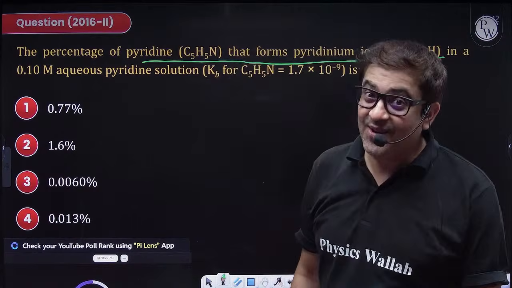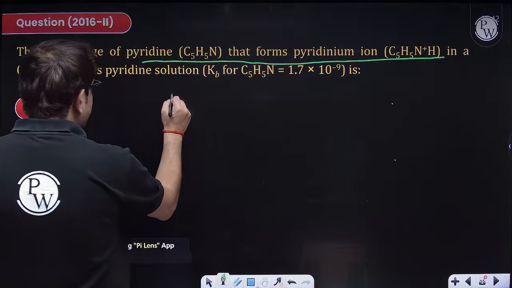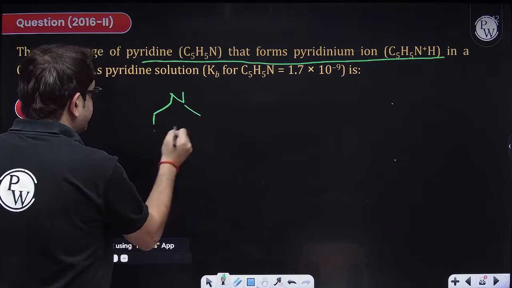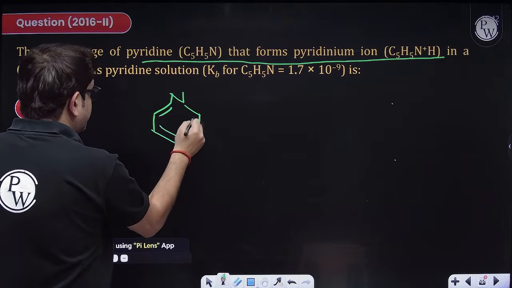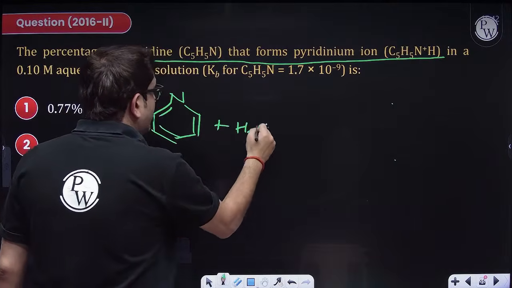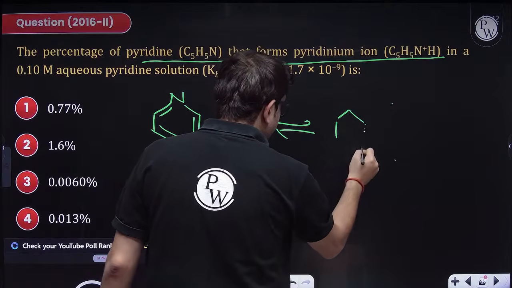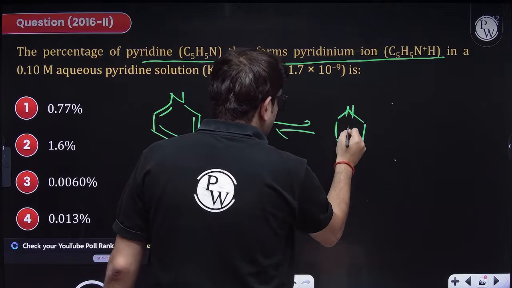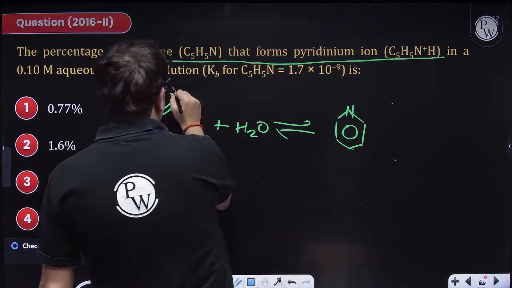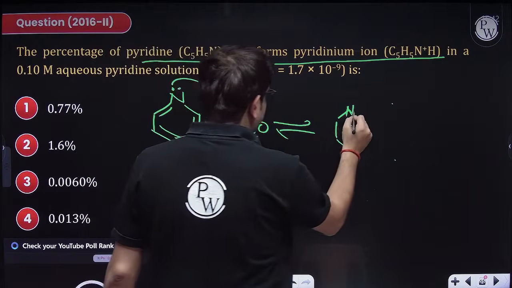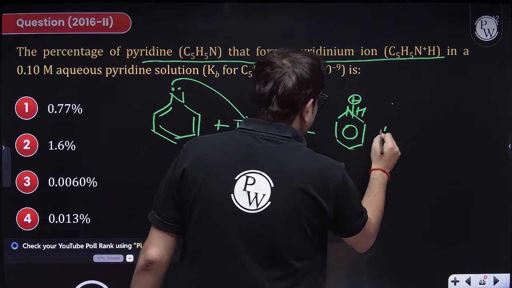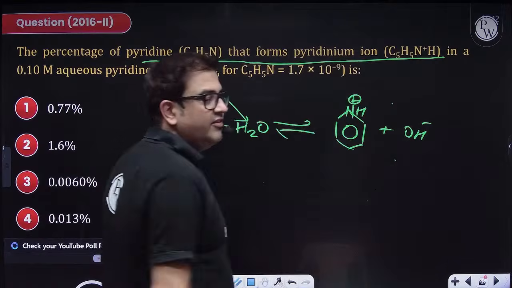Sir, pyridine is also a weak base. So when this weak base pyridine goes in water, it partially dissociates. Nitrogen will be giving electrons to hydrogen, forming the cation and giving OH minus. And yes, very weak base.